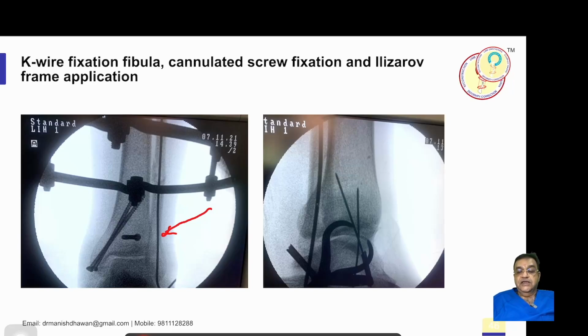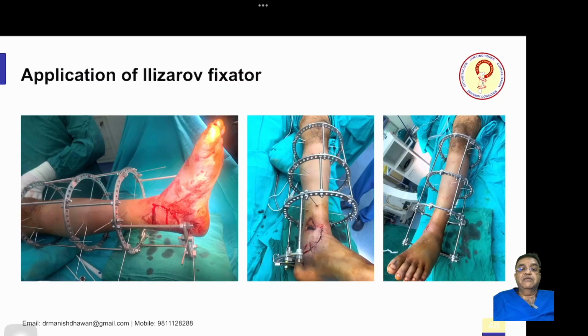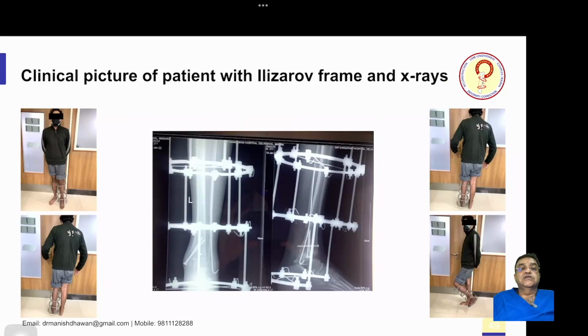Once this is done, we put the cannulated screws to fix the tibia. We have used 2 cannulated screws from the medial side and 1 anteroposterior cannulated screw to fix the posterior malleolus. Once this is done, we apply a 3-ring frame, and then we put an additional 5/8 ring at the foot to hold the calcaneum. And you can see the final Ilizarov application. So this is our patient with the frame, and you can see that he is bearing weight.